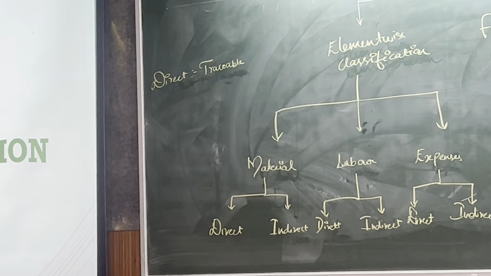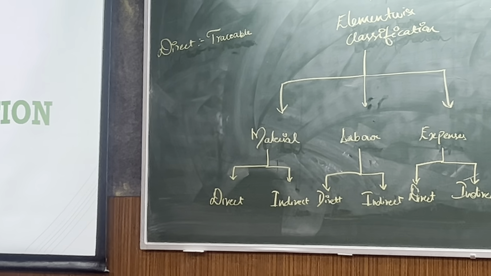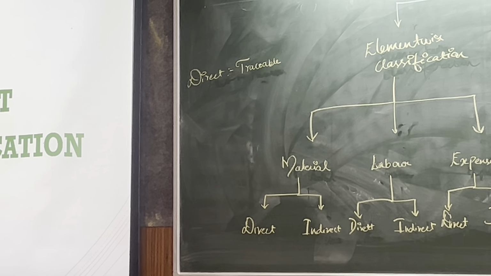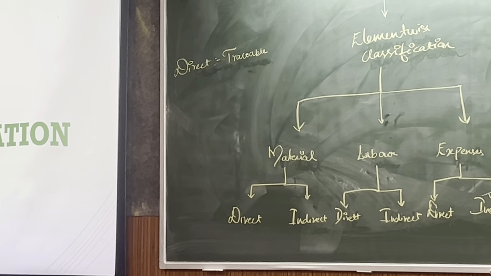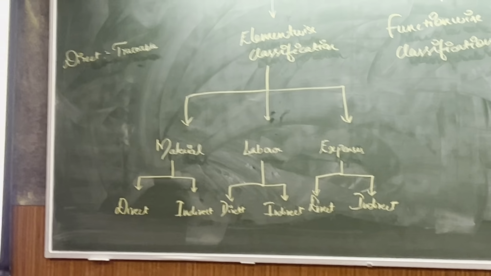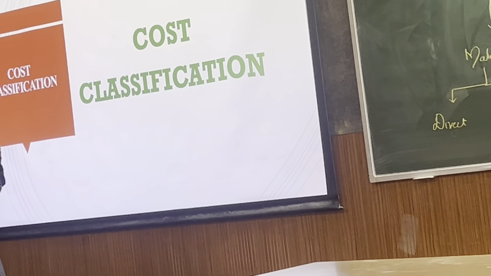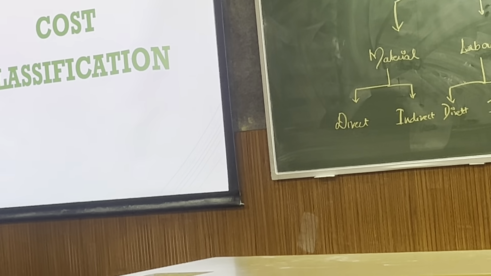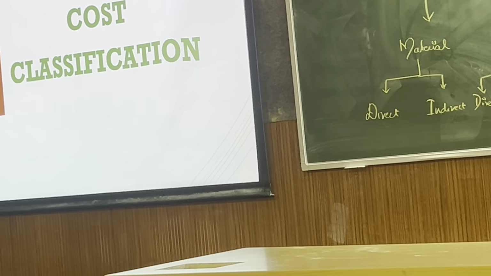How? Because it is visible in the road that there was some vehicle which made the road plain. The road roller's effect is still there, and the road roller did not give you any material or any labor. Of course, the driver worked, but not in the true sense of labor. So it is direct expenses.